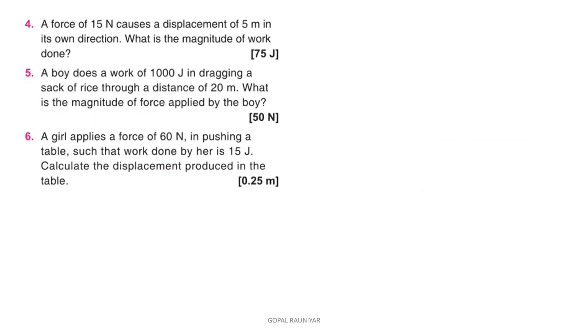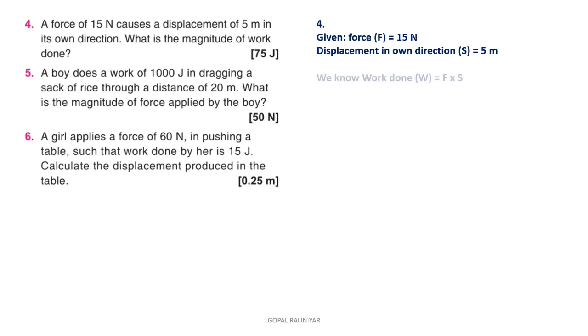So students, now we will solve the numericals of our exercise book. Numerical number 1 is very easy. Here a force of 50 Newton causes a displacement of 5 meter in its own direction. What is the magnitude of work done? Force is given, displacement is given. You know the formula of work done, force into displacement, means 50 into 5, which is 250 joule. Why joule? Because the SI unit of work is joule.